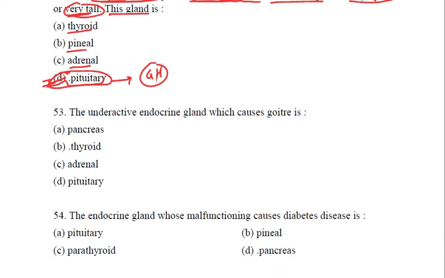Let's see what question number 53 says. The underactive endocrine gland which causes goiter. Goiter is caused by the deficiency of iodine, and it is basically the enlargement of the thyroid gland. So the underactive endocrine gland which causes goiter is thyroid. B is our correct answer.